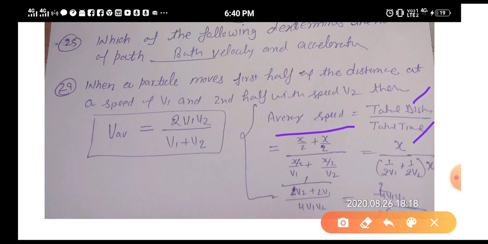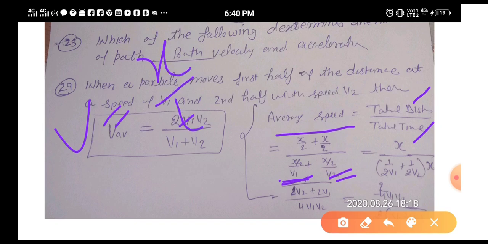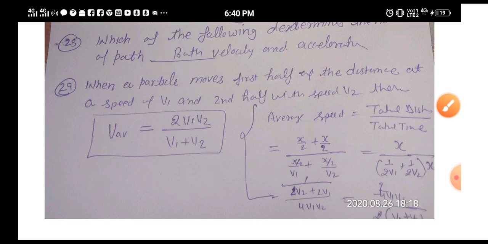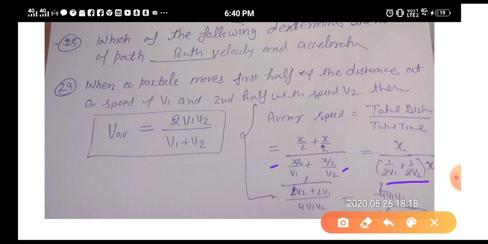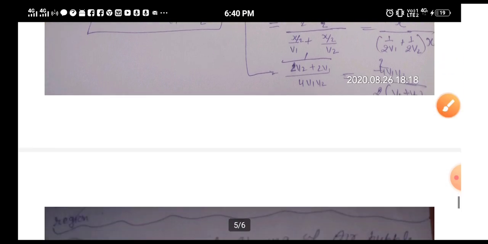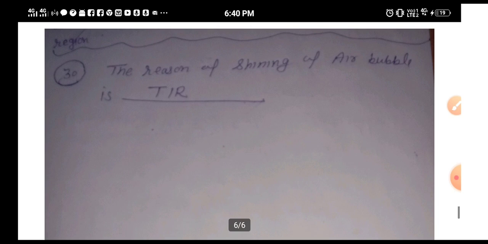So suppose the total distance was x. Half distance plus half, total distance x. So what is the time t1? Total time for the first half, total time for the second half. You know velocity is equal to distance upon time, so time will be distance upon velocity. So x by 2 upon v1 and x by 2 upon v2. I can take x common, so x and x cancel. Whenever you solve this fraction, 2v1 will be 4v1, this 2 will go up to 2, 4v2 will go up, and you will get your desired answer. You can do it in your notebooks.